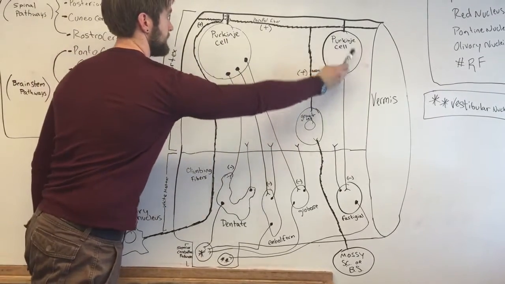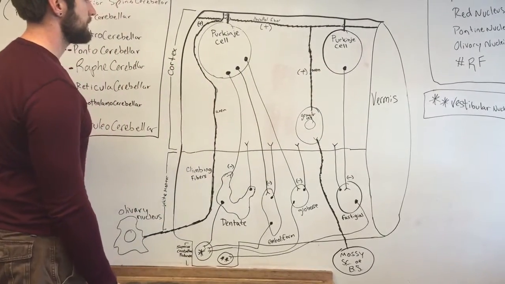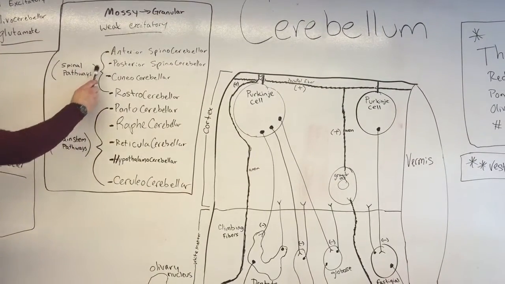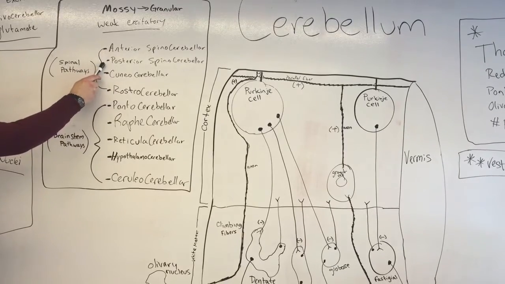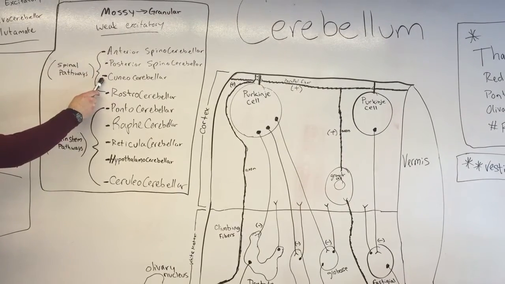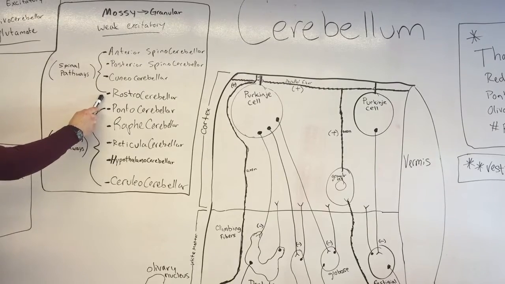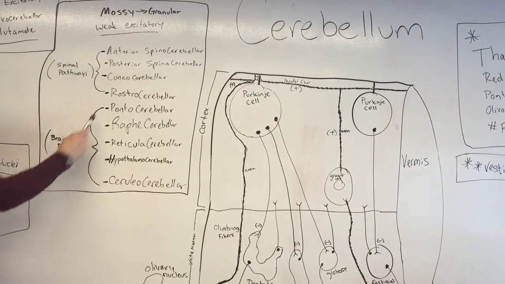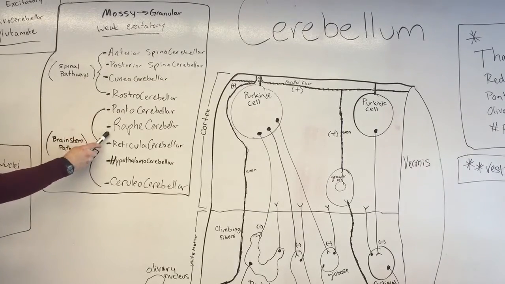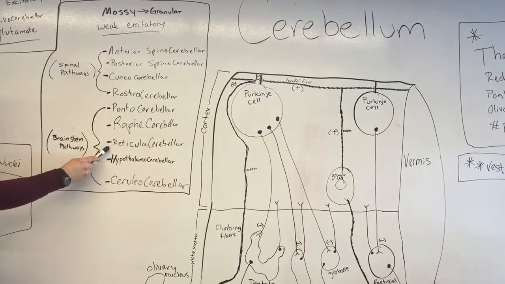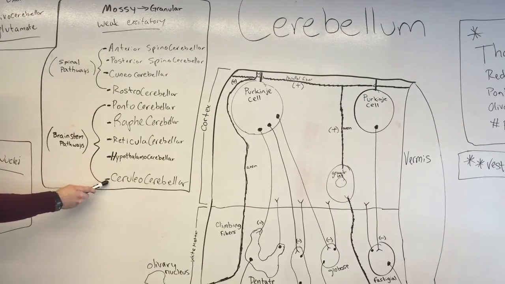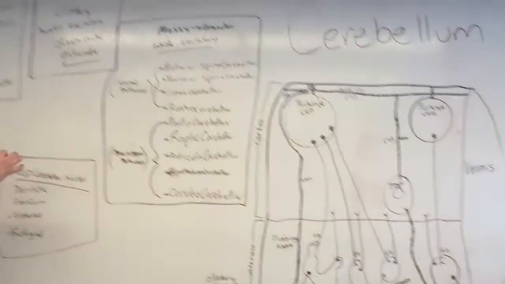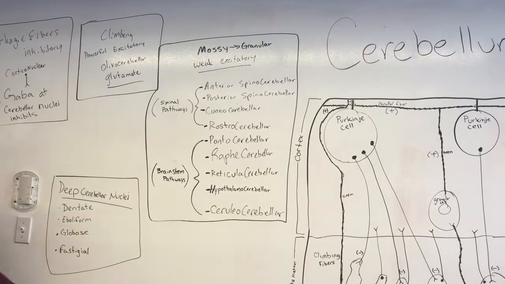So we have a number of types of mossy fibers. So the mossy fibers coming from the spinal cord include the anterior spinocerebellar, the posterior spinocerebellar, the cuneocerebellar, the rostrocerebellar, and that's it. The mossy fibers coming from the brainstem include the pontocerebellar, the raphecerebellar, the reticulocerebellar, the hypothalamocerebellar, and the ceruleocerebellar. And the only climbing fiber is the olivocerebellar pathway, which is excitatory and very powerful.